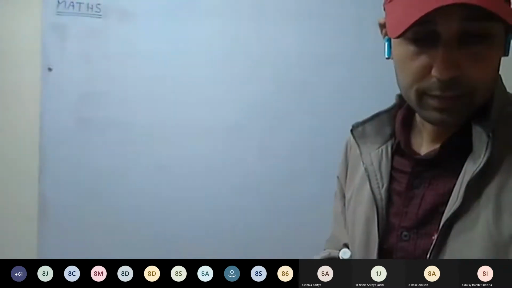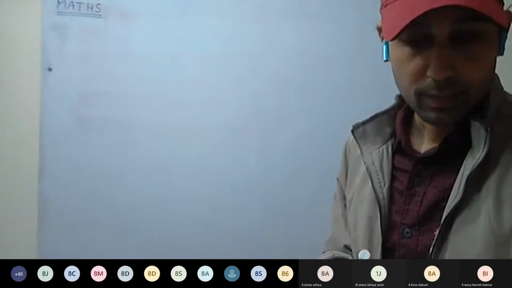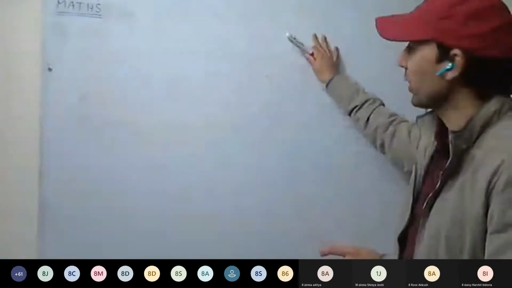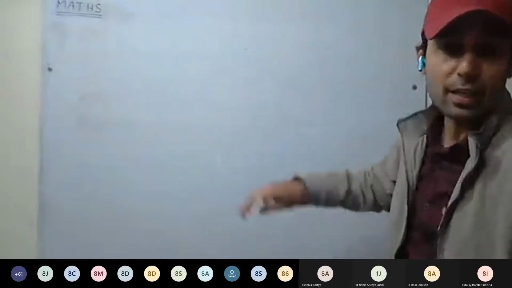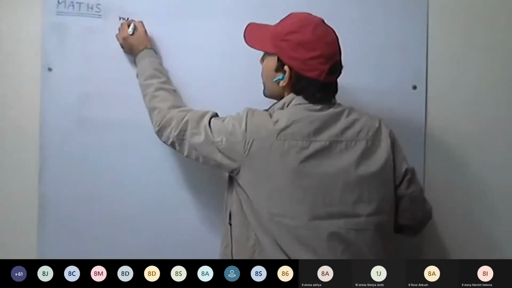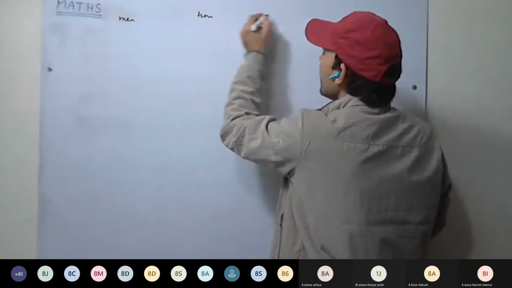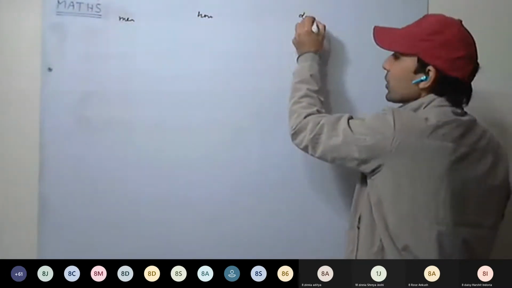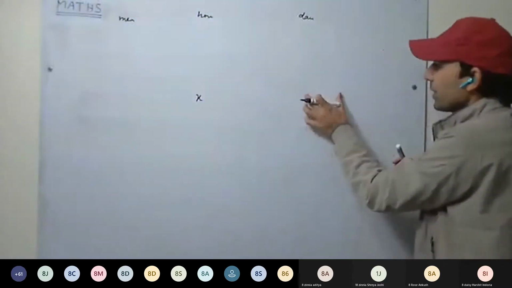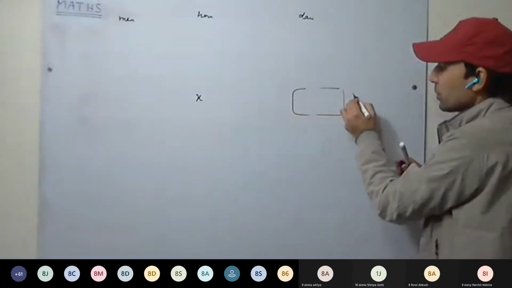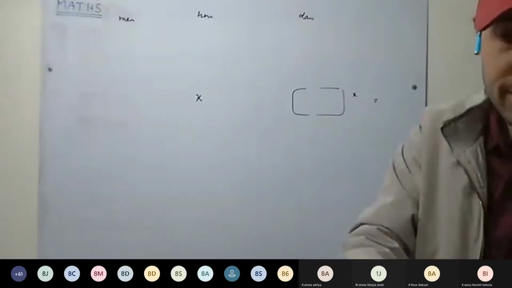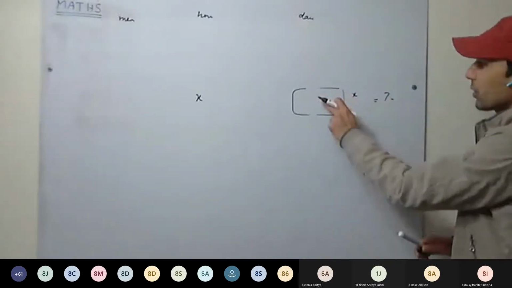Okay, so 19 men. This time see here. If we go the same way as we did in the 11th question, that is men here, hours here, and days here, then we'll take x hours at last, get the days in terms of x, and equate with the number of days, that is 7 days, and you can calculate x.